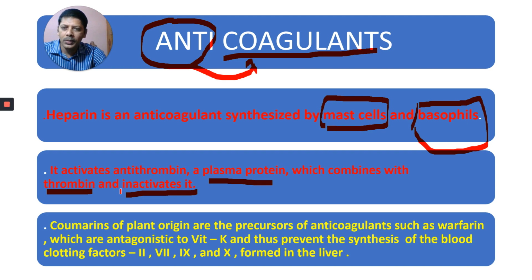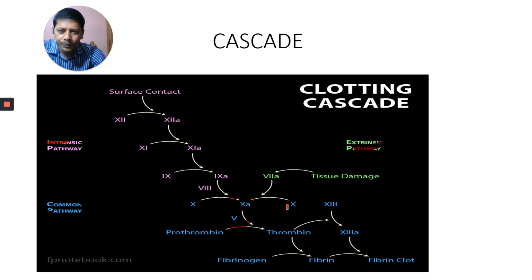What happens if thrombin is inactivated? What is the benefit? You learnt in the beginning, if thrombin is activated, it converts fibrinogen present in our blood into fibrin. Therefore, clot is formed in our body. Therefore, we cannot survive. Our blood cannot flow if the entire blood clots. That's why antithrombin inactivates thrombin. As long as you are not injured, blood should not come outside. When you are injured, blood has to clot. At that time only thrombin has to be formed.